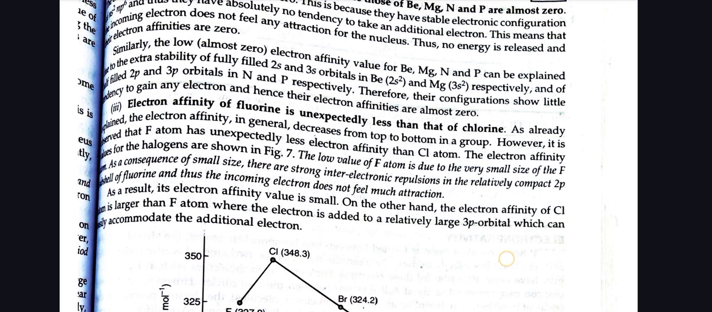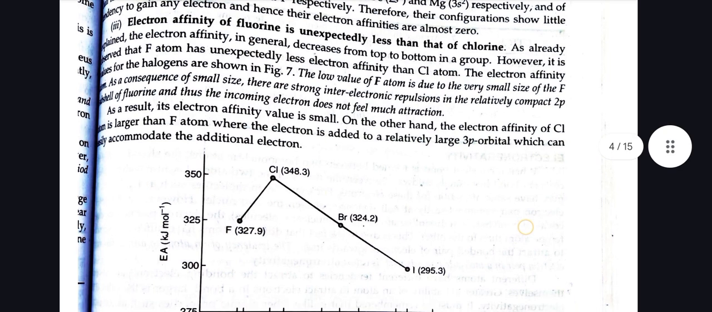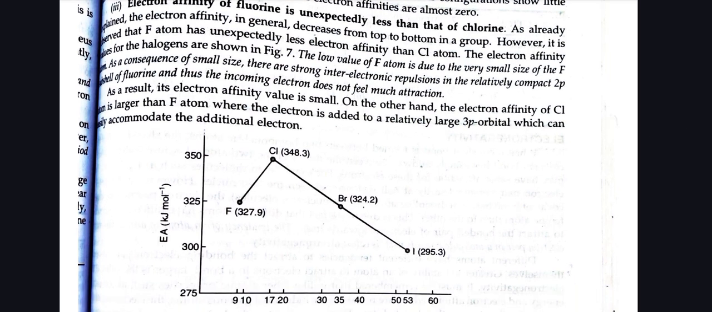Electron affinity of fluorine is unexpectedly less than that of chlorine. As already explained, the electron affinity in general decreases from top to bottom in a group. However, it is observed that F atom has unexpectedly less electron affinity than chlorine atom. The electron affinity values for the halogens are shown in figure 7. The low value of F atom is due to the very small size of F atom. As a consequence of small size, there is stronger inter-electronic repulsion in the relatively compact 2p subshell of fluorine, and thus the incoming electron does not feel much attraction. As a result, the electron affinity value is small.